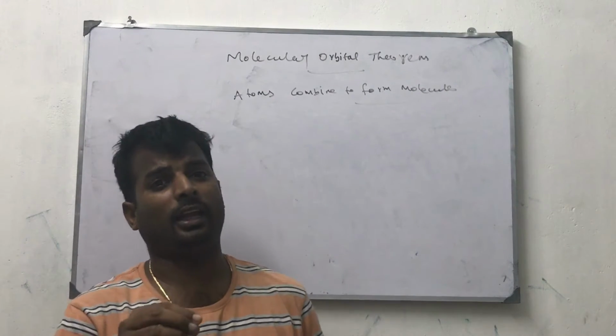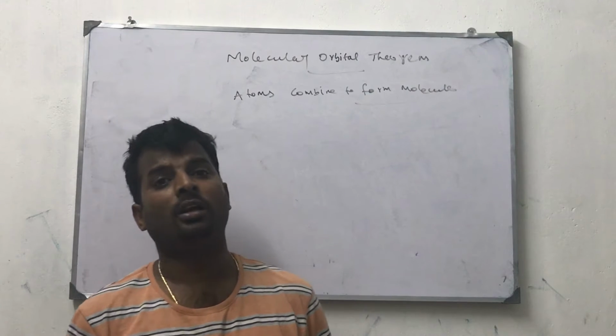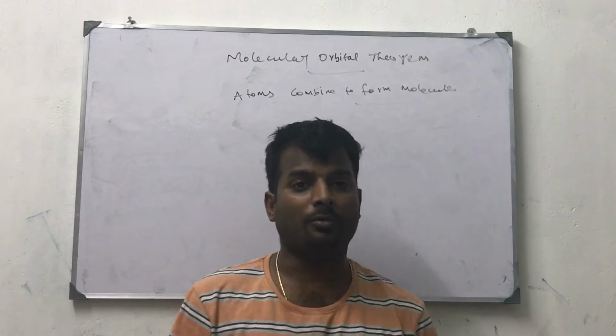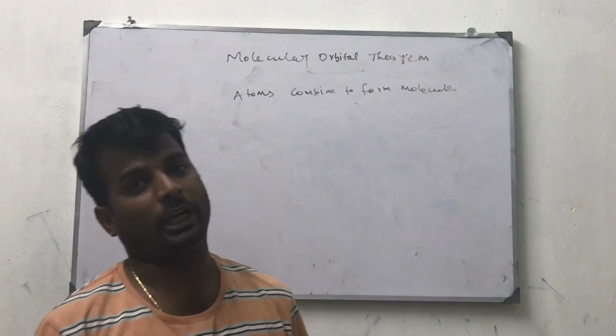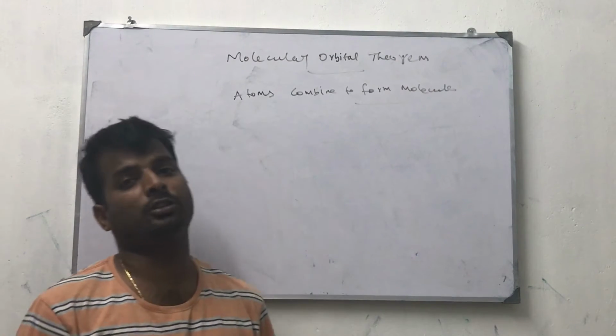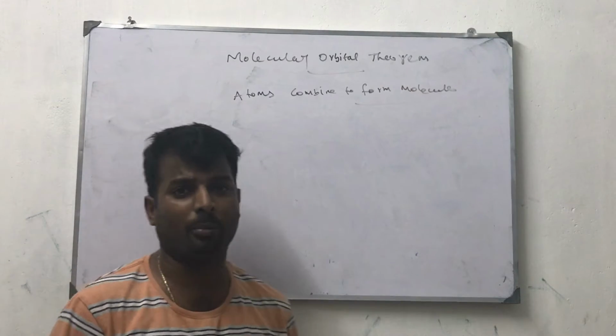For example, let us take liquid oxygen. It has unpaired electrons. If a molecule contains unpaired electrons, it is paramagnetic. And the bond order also we have to derive with the help of molecular orbital theory.